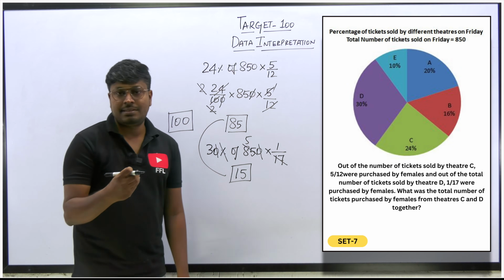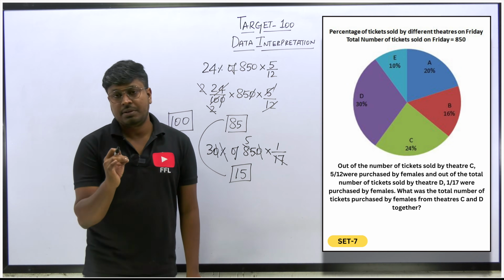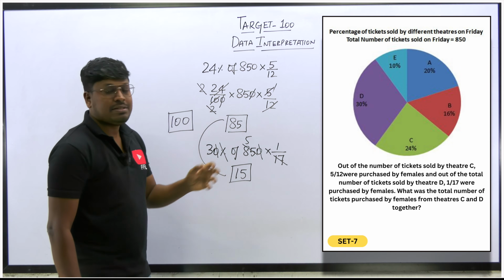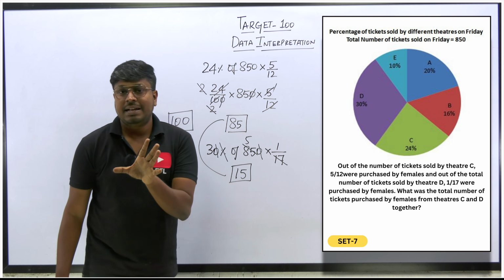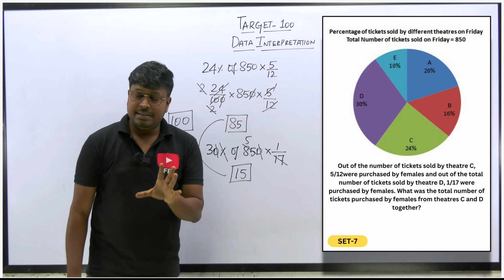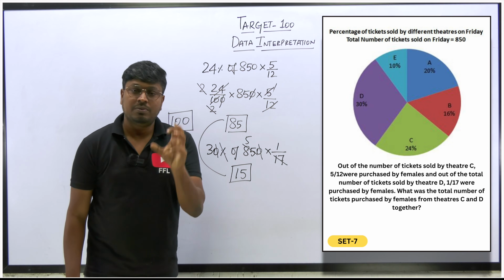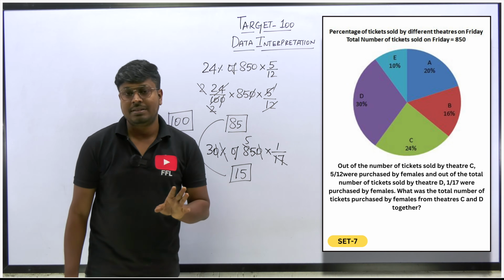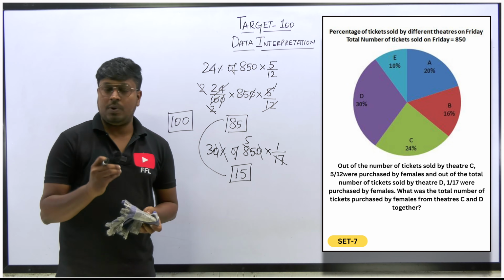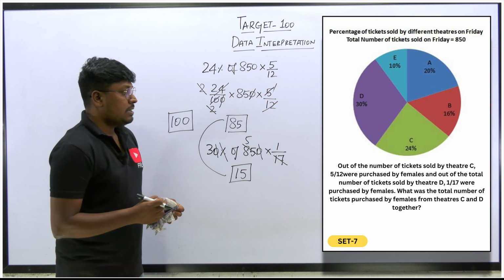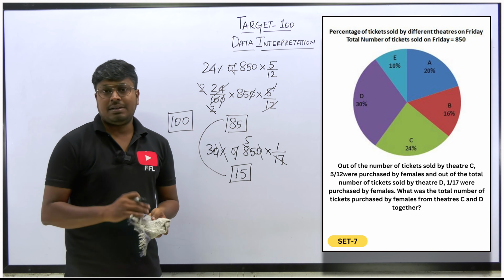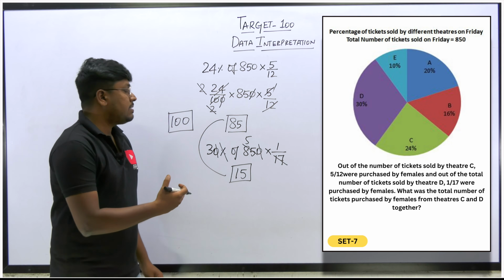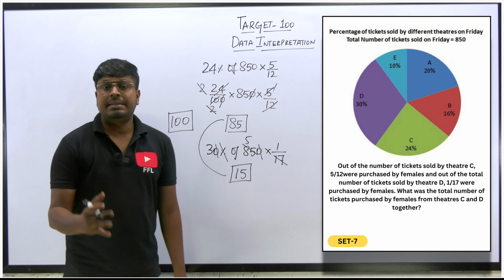So in most cases you have to save your time to solve the question. That's what I have taught you. First question, second question, even in most of the questions I have taught you the easy way to find the answer without writing lengthy steps, right? Instead of writing 4 to 5 steps, you can find the answer within 1 step. So apply those techniques to solve most of the DI in the prelims exam. So it will be easy to crack, right? Within 3 minutes, you can get 5 marks in the exam. So these are the answers for set number 7.